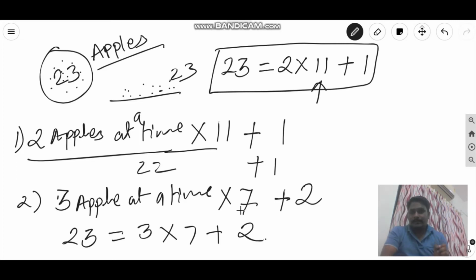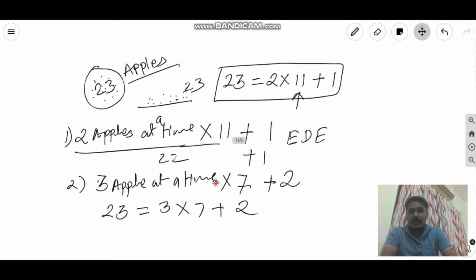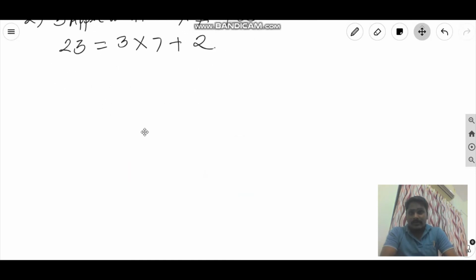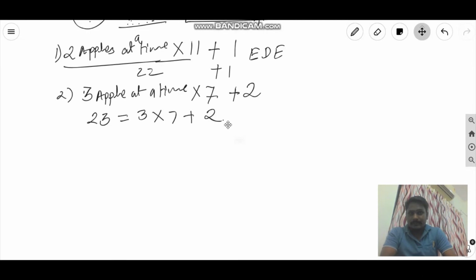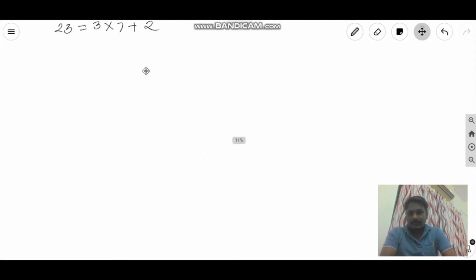So basically here we are using Euclid's division lemma. We are dividing a number that is 23 by another number, that is in first case it is 2, in second case it is 3, and we are getting a unique pair of Q and R. Now we have to understand why this R we are getting should be less than divisor, that we had seen.